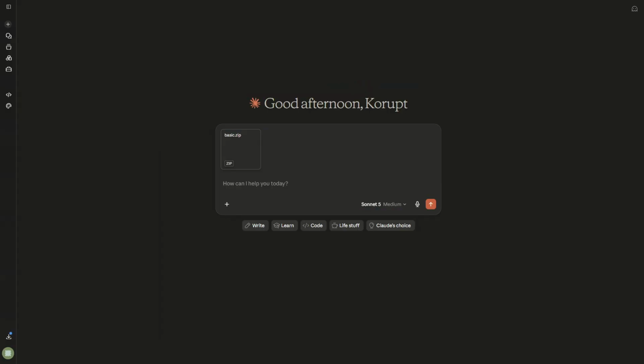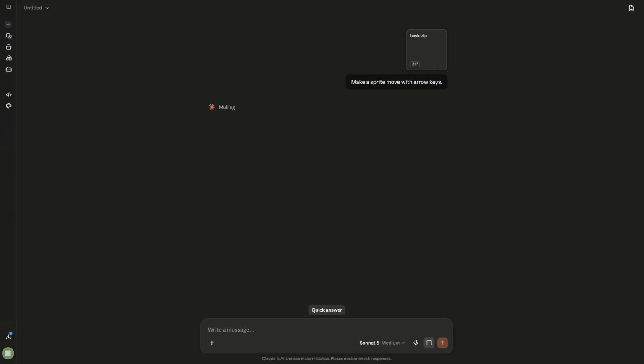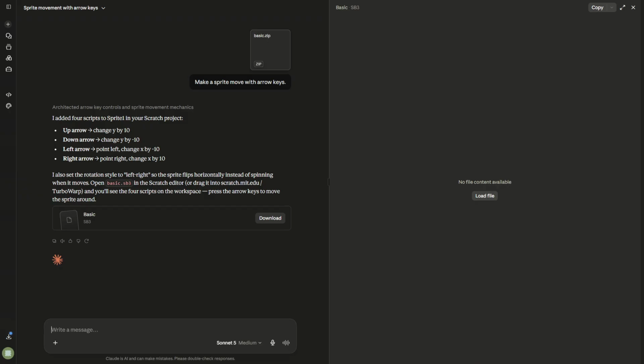I uploaded the Scratch project zip file to Claude, and I'm going to start off with the most basic thing, which is make a sprite move with arrow keys. Alright, nice. I'm going to download it and see if it actually works in Scratch.